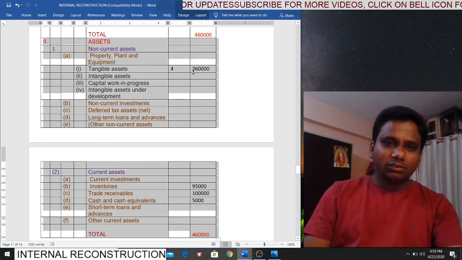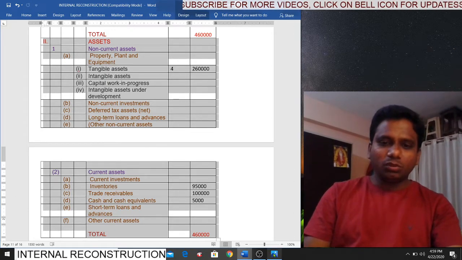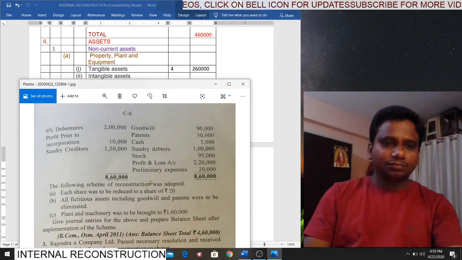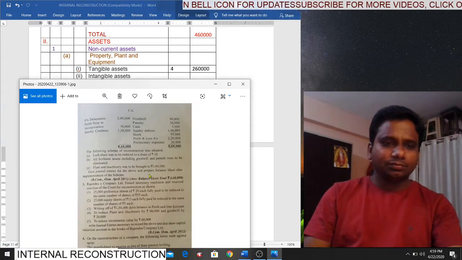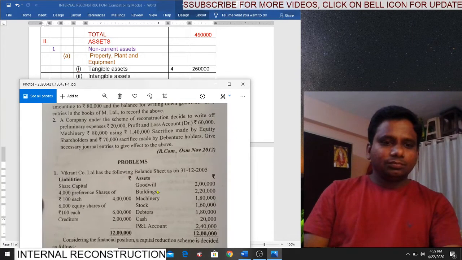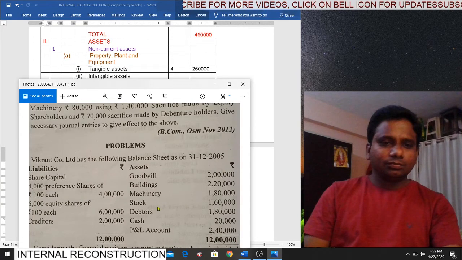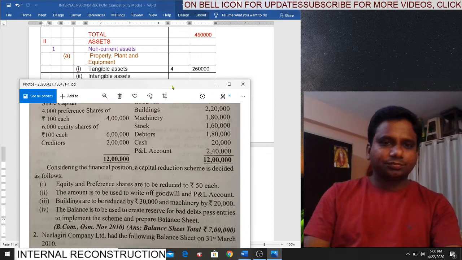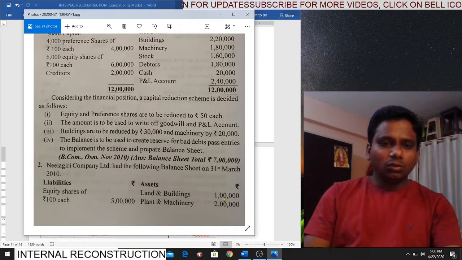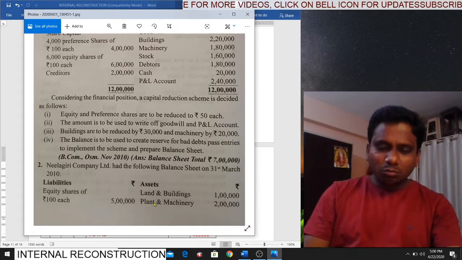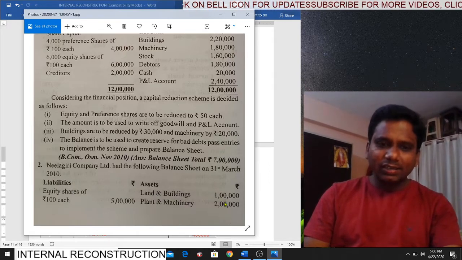So tangible assets. What are the tangible assets? If you observe in the problem, here, what are your tangible assets? Land and building, 1 lakh. There is no change in the value of land and building. Next, plant and machinery. How much plant and machinery? Actually 2 lakhs, but we have written off 40,000.